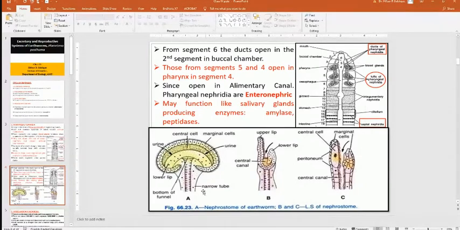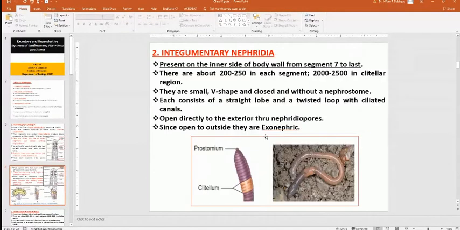And this is the narrow tube. Here you can see the funnel-like structure, the bottom of the funnel. These nephrostomes are funnel-like structures. We'll discuss in the next slide.